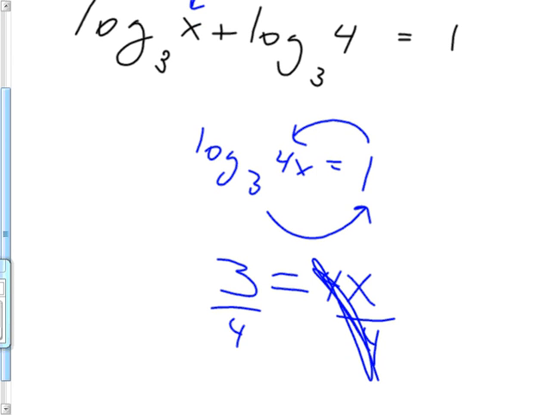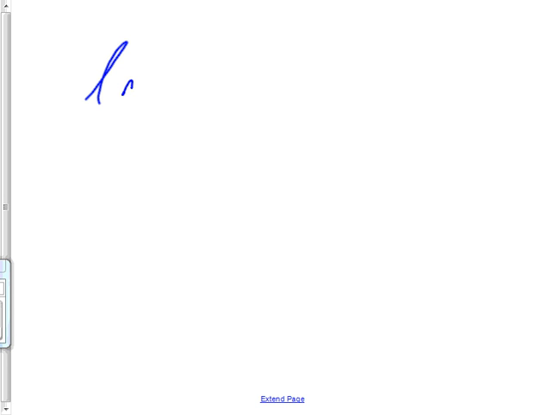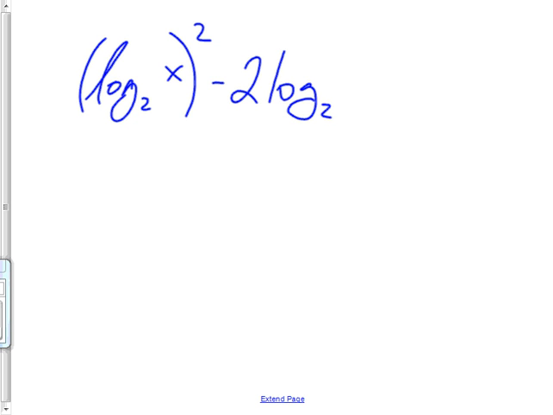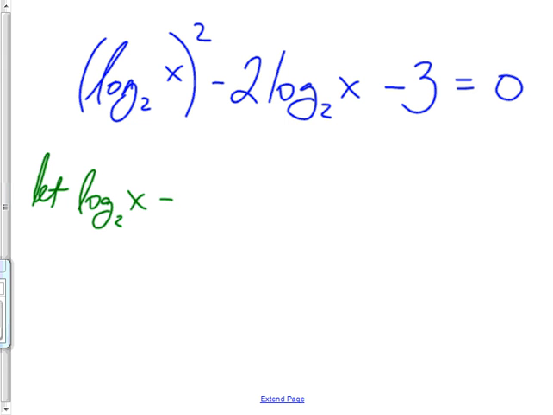3/4. All right, let's do one where you need a u substitution. Log base 2 of x squared minus 2 log base 2 of x minus 3 is equal to 0. And I have a hint for you. Let log base 2 of x be u. So you clean this up and it turns into a nice simple equation with a u in it.